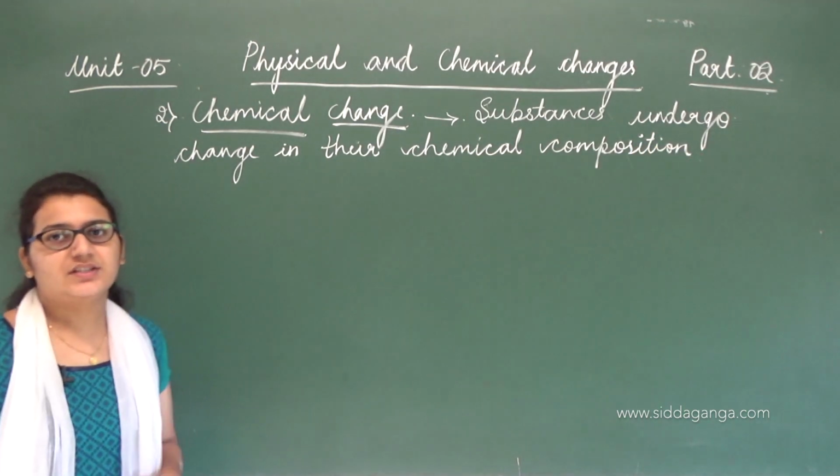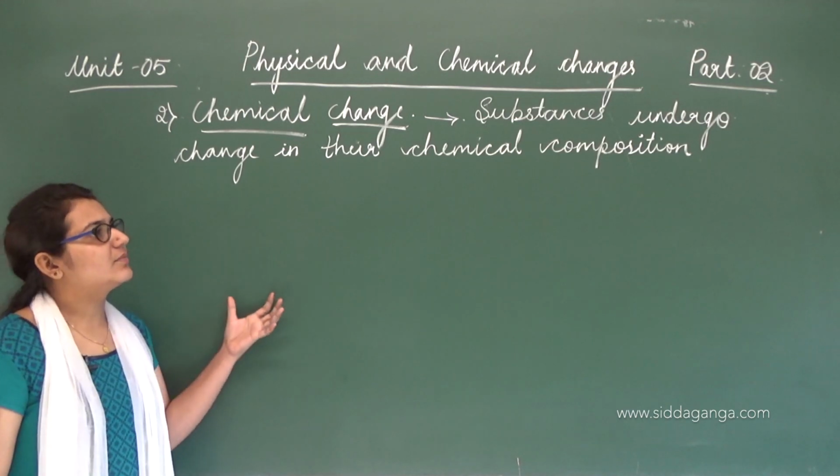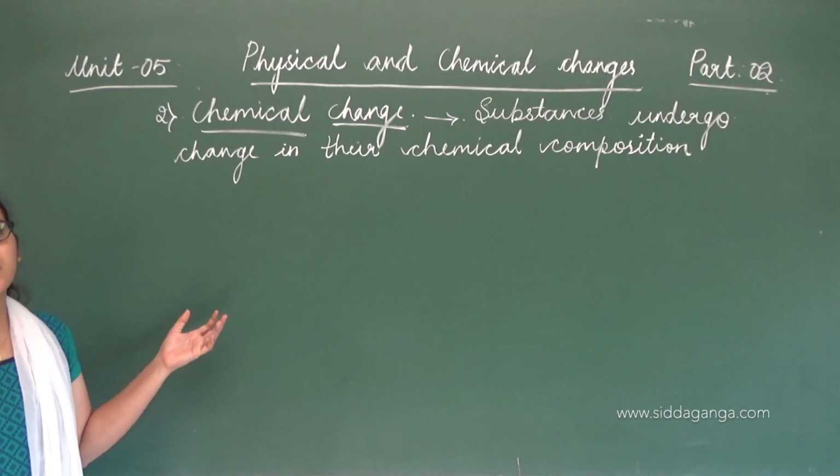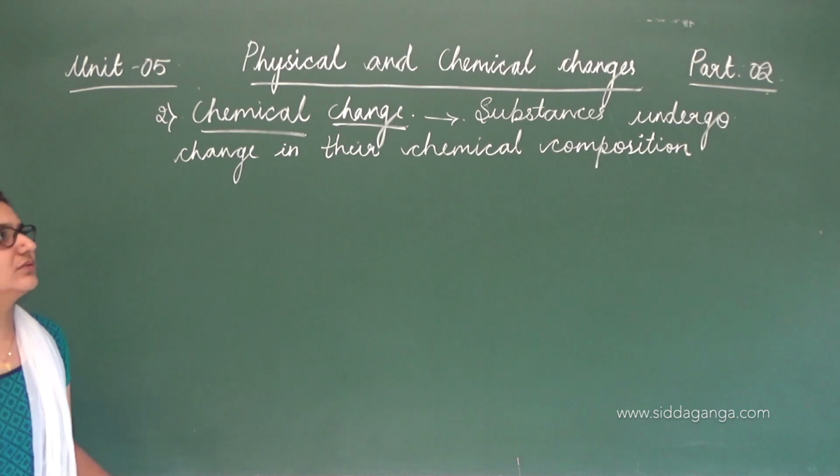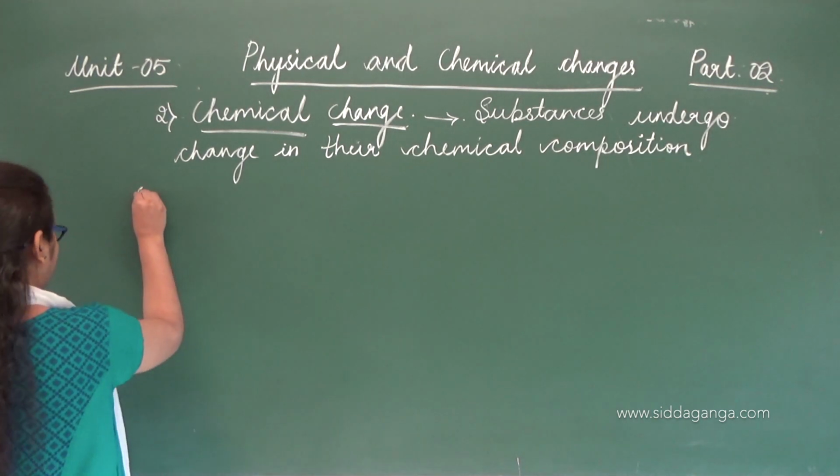Okay, chemical change means substances undergo change in their chemical composition. Okay, example,